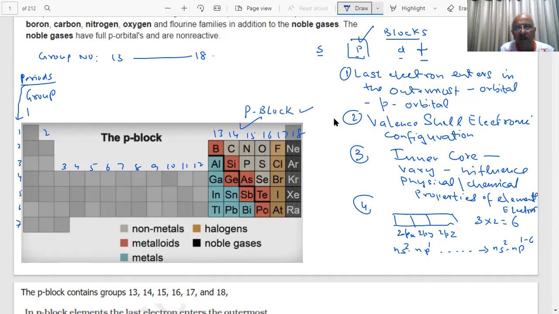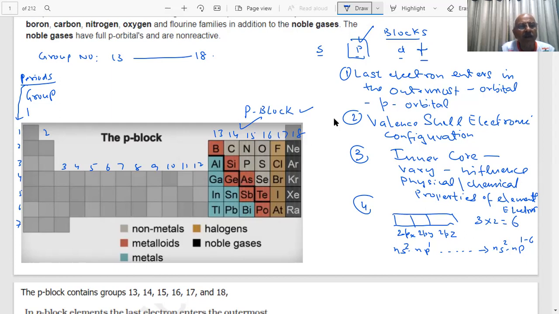What is the purpose of showing different colors? There must be some difference. Here you have group 13 boron, then carbon, nitrogen, oxygen, fluorine, and the last is neon.